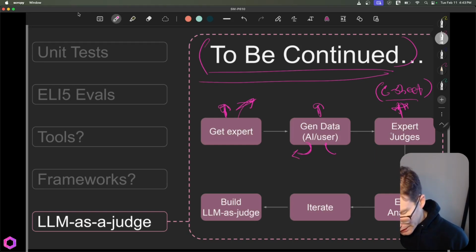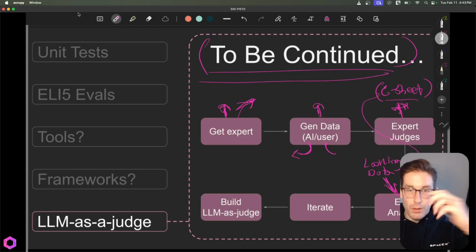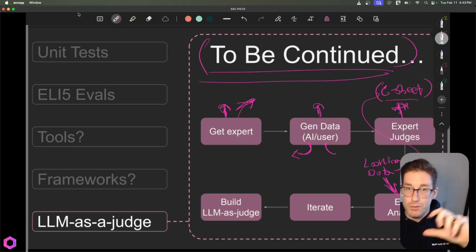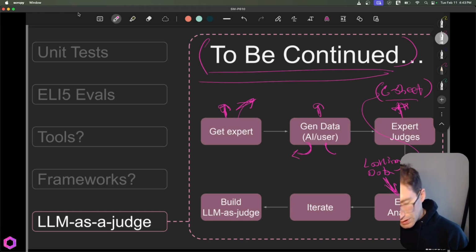Once we've done that and we've gotten all of our scores back, we're then going to do some error analysis. And the error analysis is basically looking at the data. Remember, this is a fancy way of saying looking at data. And you're going to basically look at this Google Sheet that you've created previously, and you're going to go through each one of those rows and say, okay, where were we wrong and why was it wrong? Because when the expert judges this, it's not going to say yes, no only. It's also going to critique the responses. So it's going to say it was wrong for this reason. It was right for this reason. It was wrong for this reason. And they're going to give critiques and you're going to read through that.